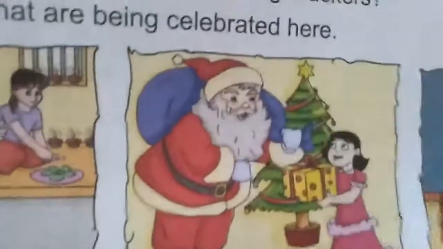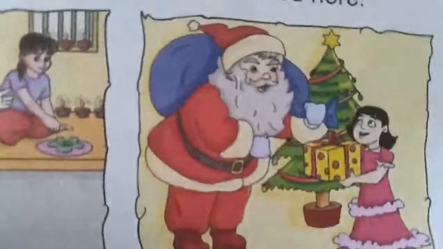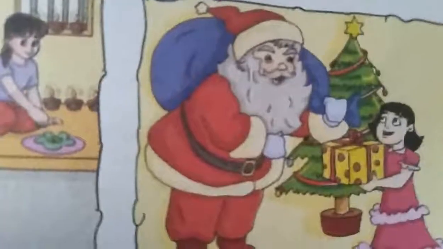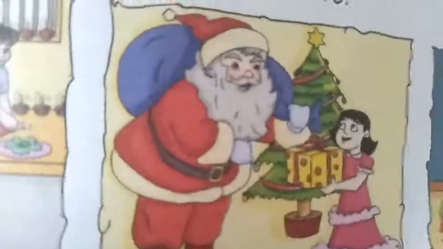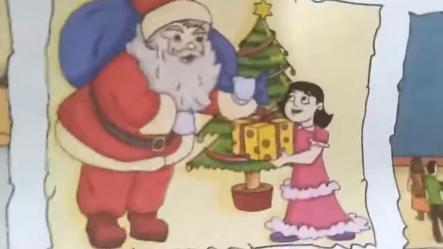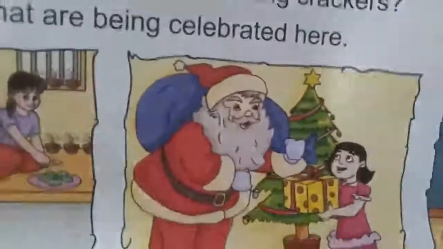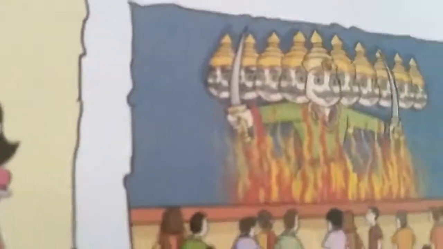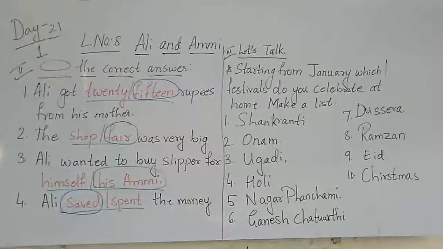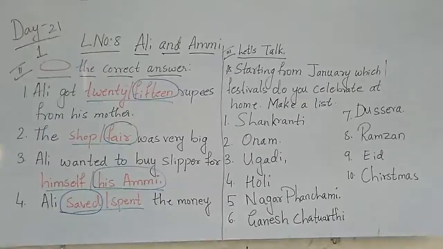And here you can see a person. Who is this person called, children? He is Santa. So who celebrates this festival? The Christian people celebrate this festival. What is the name of this festival, children? This is Christmas. And here the last one. Which festival is this children? This is Dasara. So here children, we celebrate different types of festivals.